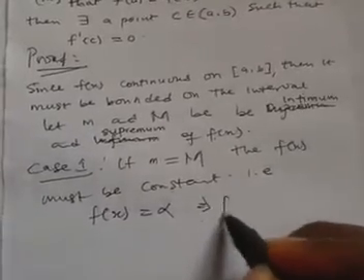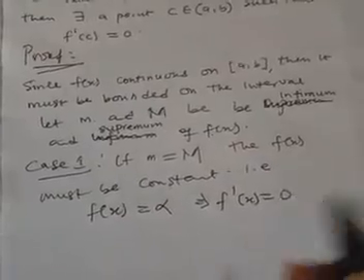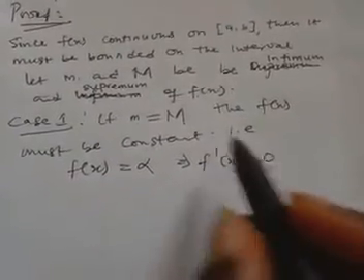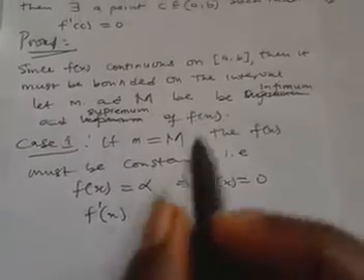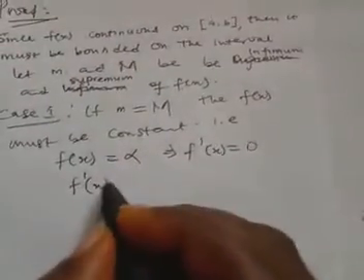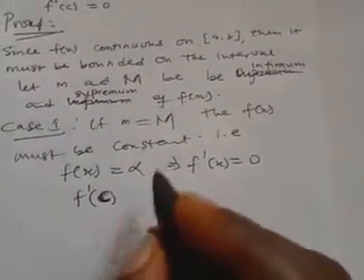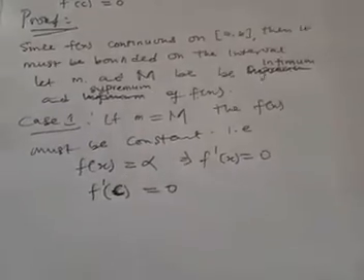From this place, we know that differentiating any constant alpha will give me 0. We differentiate any constant, so f prime of x is 0. So if you consider any point c inside the open interval, any point at all, it will still be 0 because the derivative is already 0.